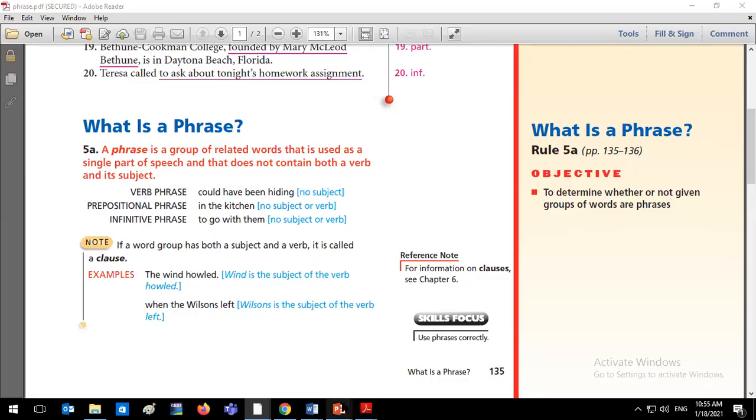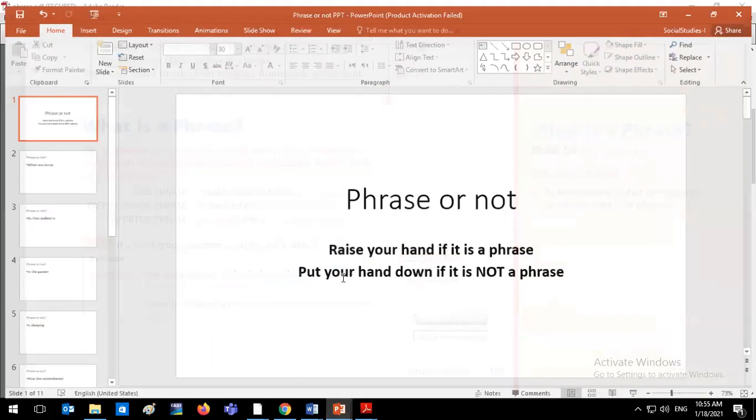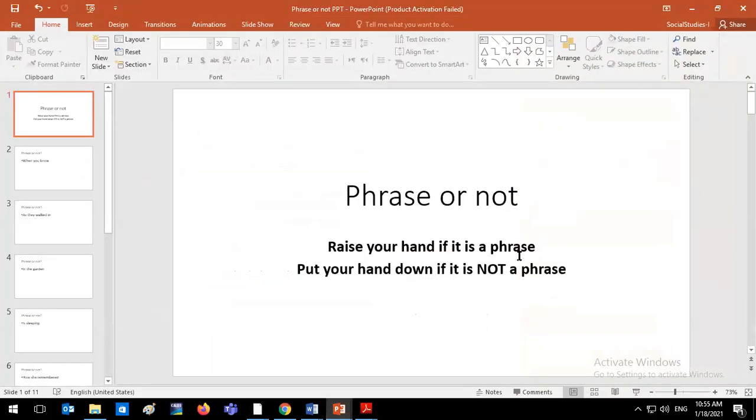I'm going to go over the instructions one more time. Raise your hand if it's a phrase. Put your hand down if it's not a phrase, or if it's a clause. I'm going to look at the participants log to see who's raising their hand and when, so make sure that we're utilizing it.